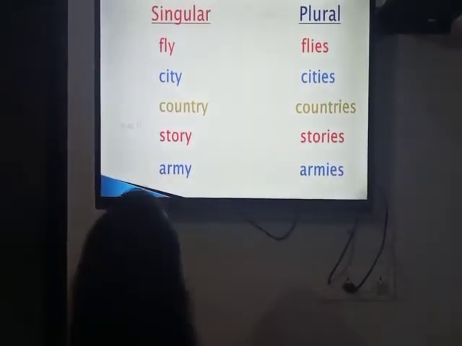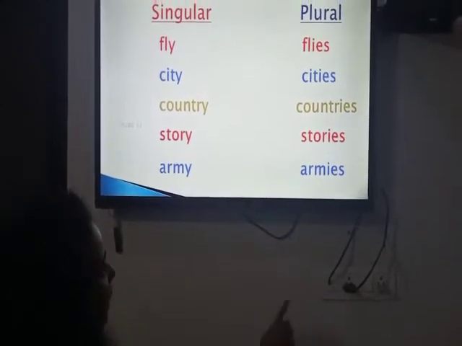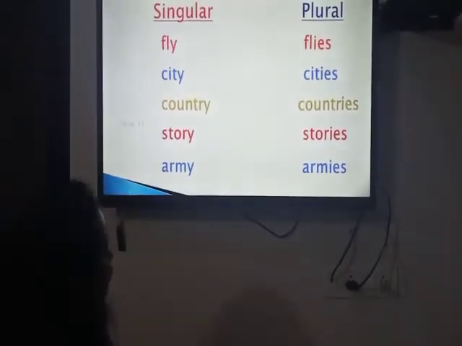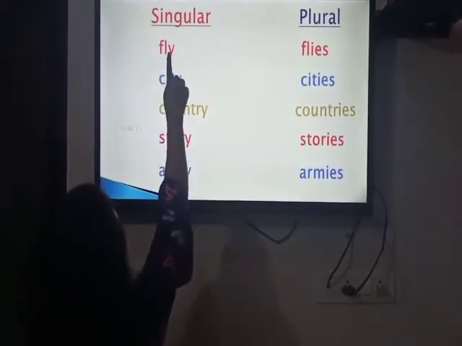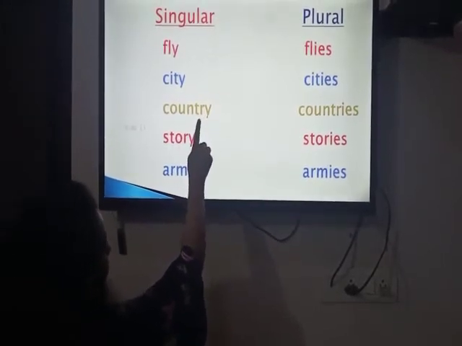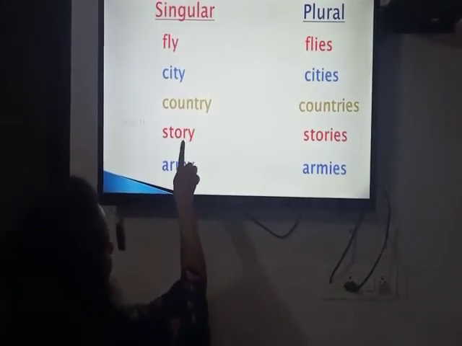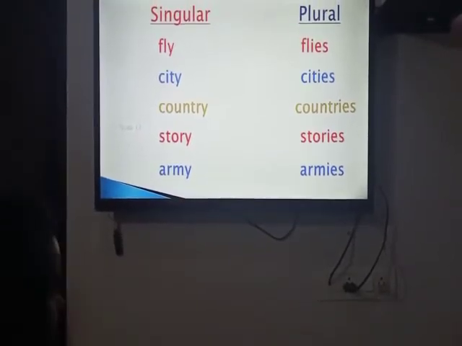IES. If we have to convert into plural form, what do we put in place of y? IES. And we have to check also, before y, there is a consonant. So before y, L is a consonant. In city, T is a consonant. In country, R is a consonant. In story, again R is a consonant. In army, M is a consonant.